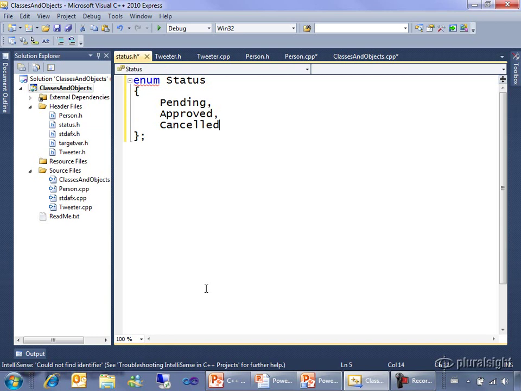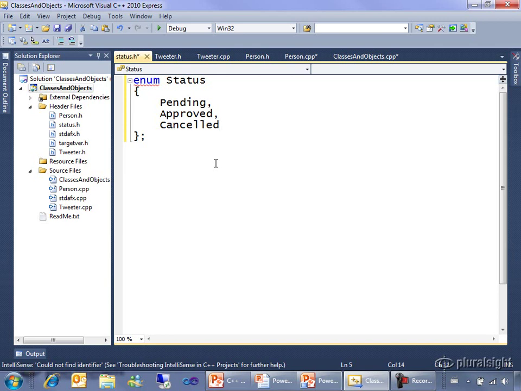Now, an interesting thing about C++ enums for people who've come from other languages is that when you use them, you only use these internal things. So I wouldn't say status.pending, I would just say pending. That means that these names need to be unique. I can't have approved as part of a status enum and also have it as part of a completely different, unrelated enum. Very often when you read other people's code, you will therefore see decorations of extra words, like status pending, status approved, status canceled, to keep that uniqueness in an enum.